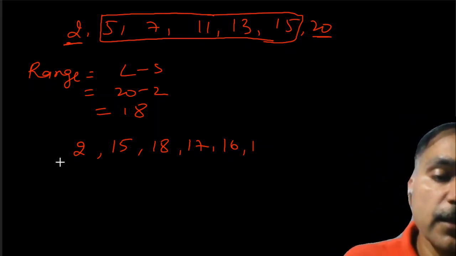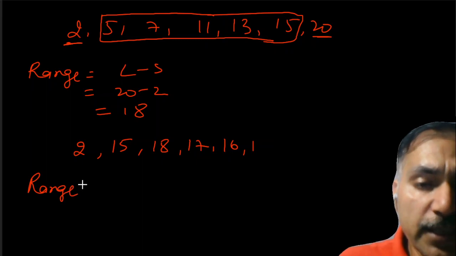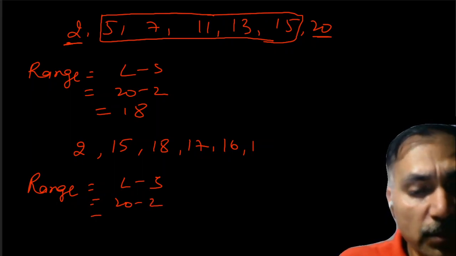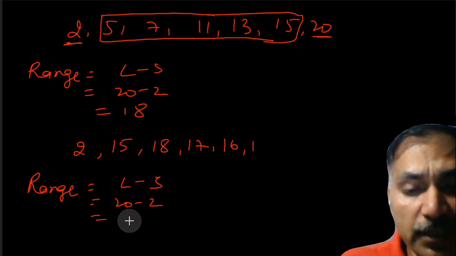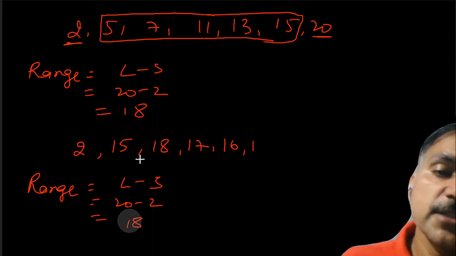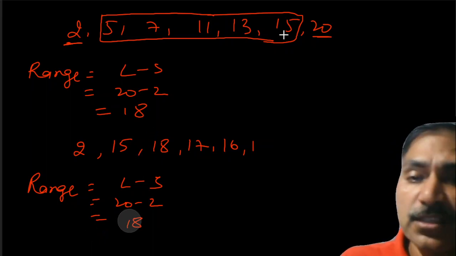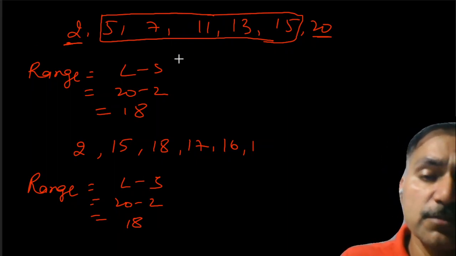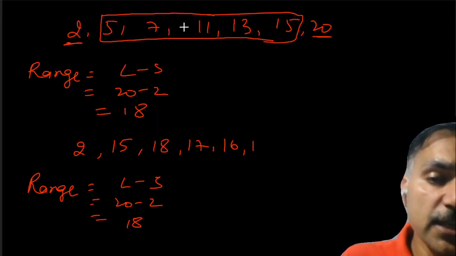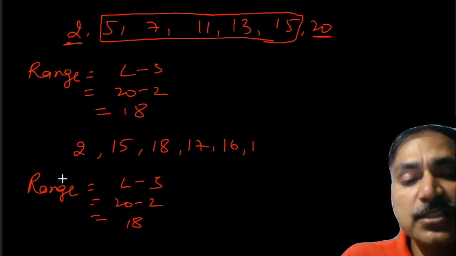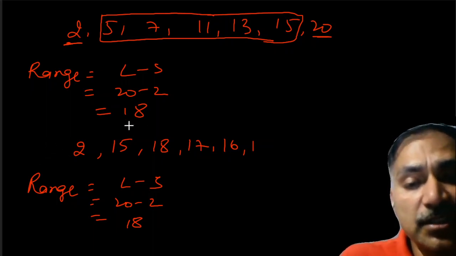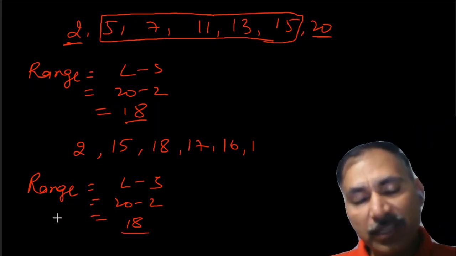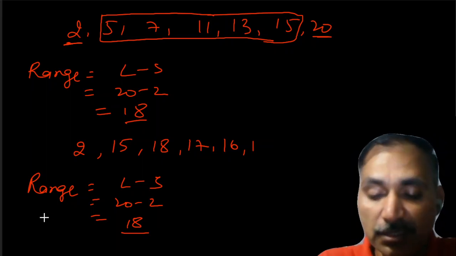Now, what is the impact of that on the range? So here, range is the largest minus the smallest. It comes as 20 minus 2. It is again 18. So it is still 18. The range is the same. So if we change the numbers which are not either the largest or the smallest one, and we change the rest of the numbers within that range, the value of the range will not change, and that's why we say that it is not a good measure of dispersion.